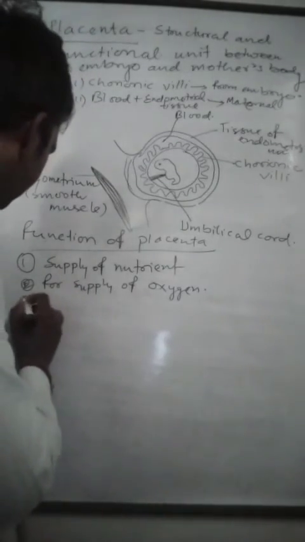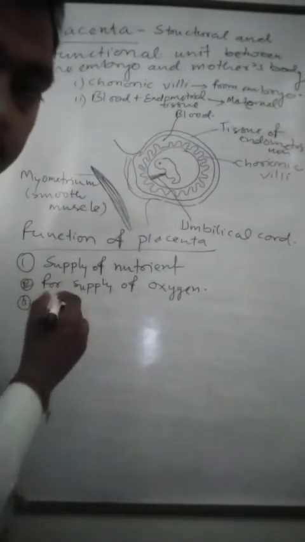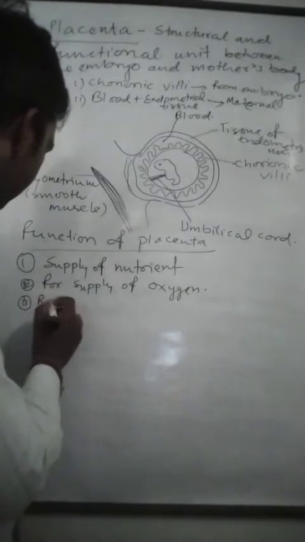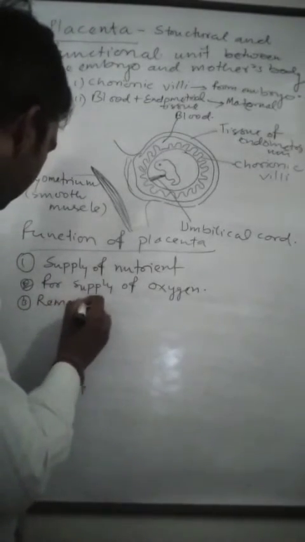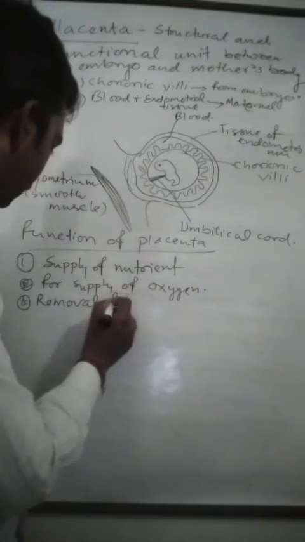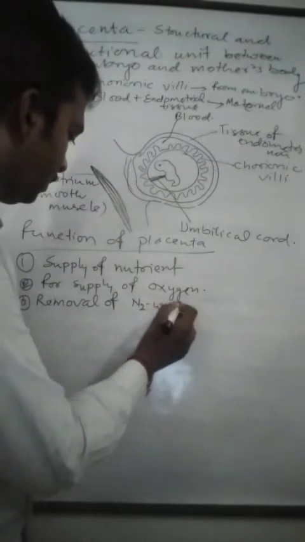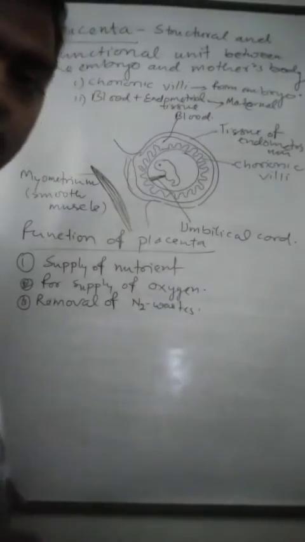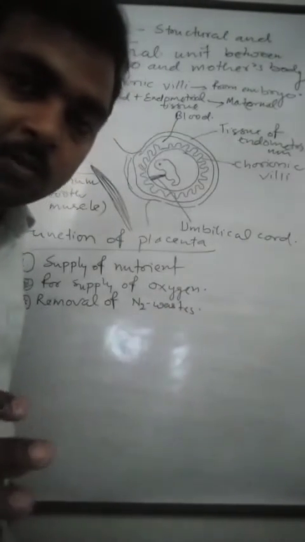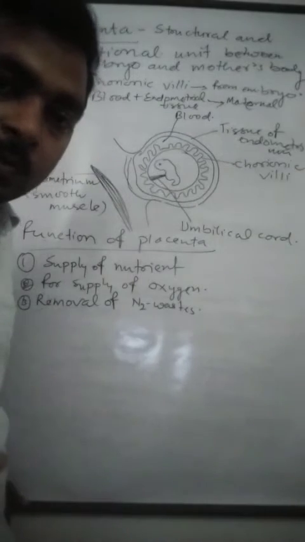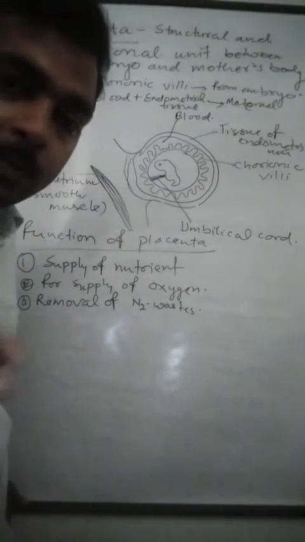It is also responsible for the removal of nitrogenous waste. As nitrogenous waste is produced by the metabolism of the growing embryo, it also needs to be removed regularly to keep the body healthy and functional.